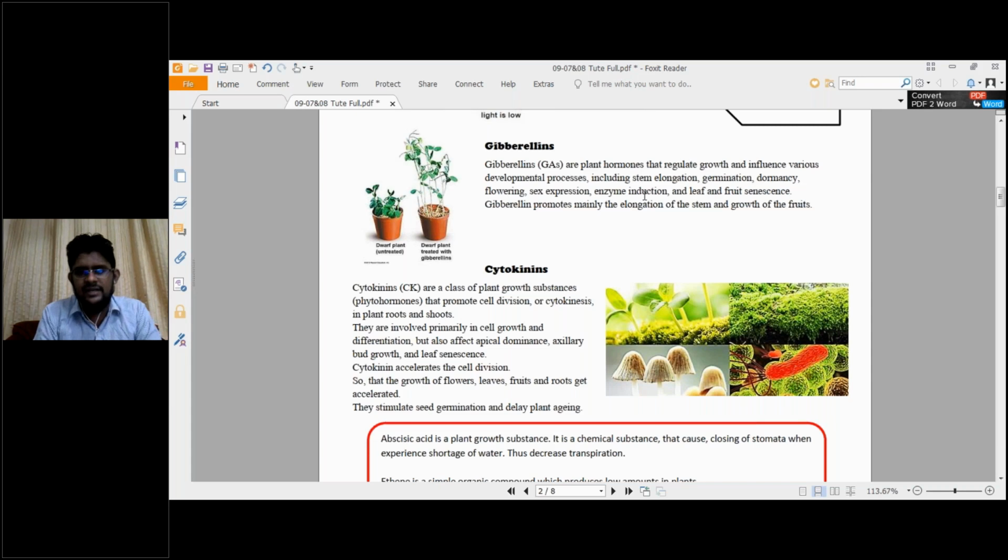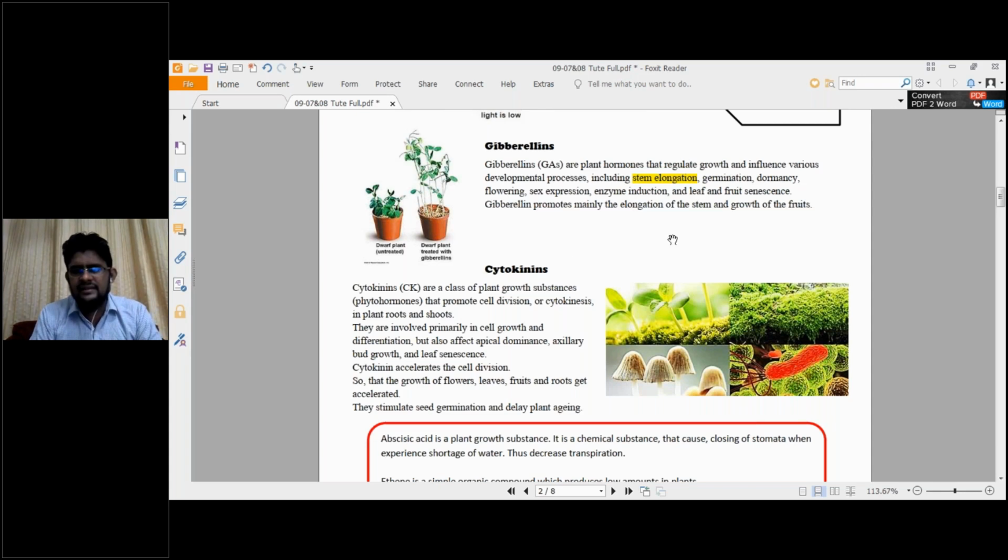Some examples are given here, including stem elongation. So this is the highlighted word here. Stem elongation, germination, where the seeds are growing up, dormancy, flowering, sex expression, enzyme induction, and leaf and fruit senescence. These are the developmental processes where gibberellins are used. So these are the terms.